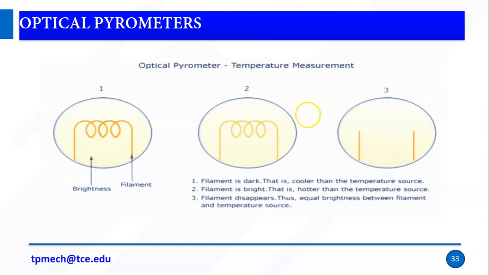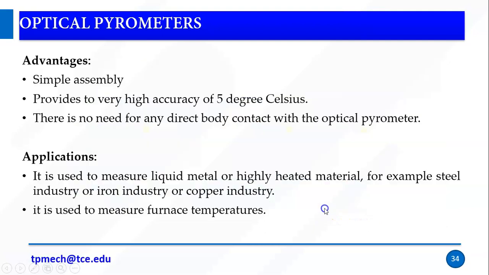Right, so the filament looks like this. If it looks like this and disappears, then I am giving the exact current value. That exact current value is measured as our temperature. So the filament disappears, thus there is equal brightness between the filament and the temperature source.